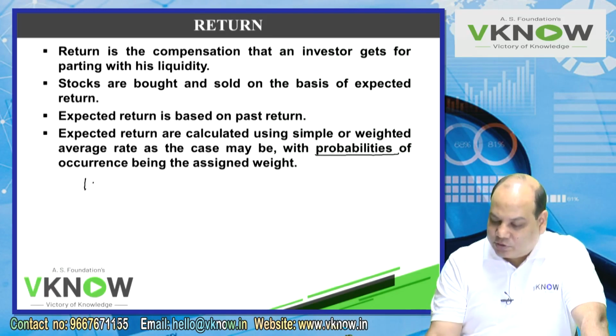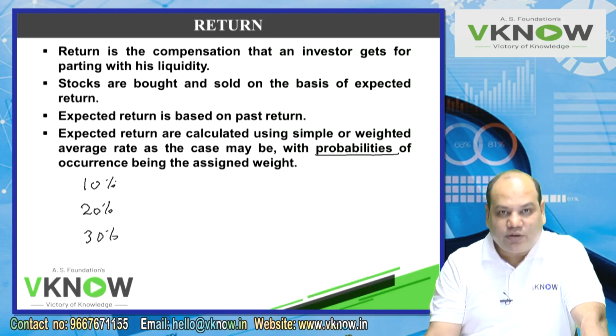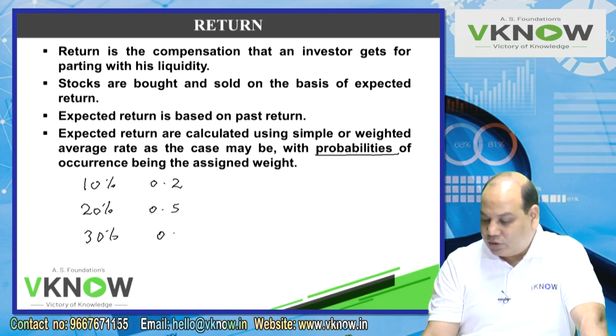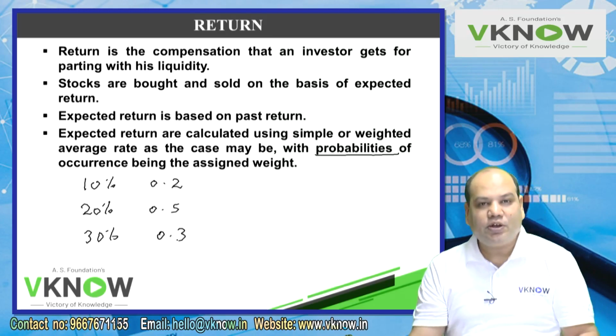I purchase the share of a company and I expect that this share may generate 10% return with 0.2 probability. It may generate 20% return with 0.5 probability, or it may generate 30% return with 0.3 probability.